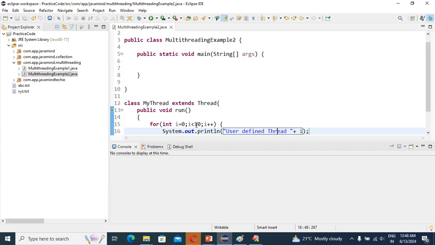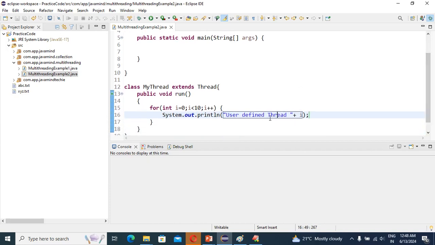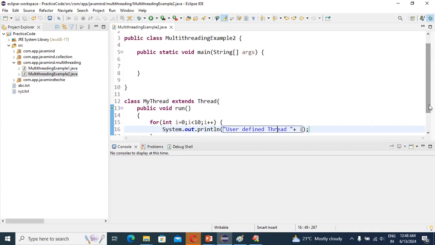To start the user defined thread, we must have a main method, right? I have already defined the user defined thread.